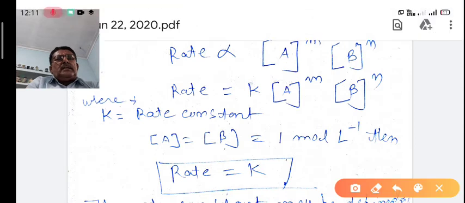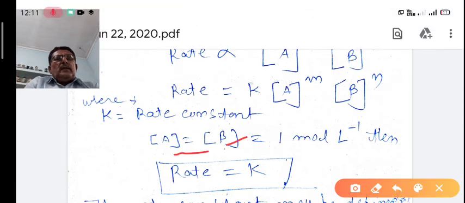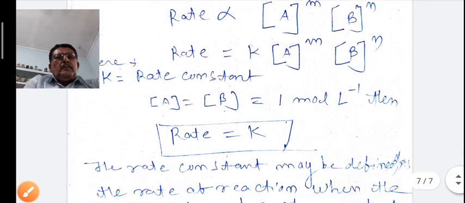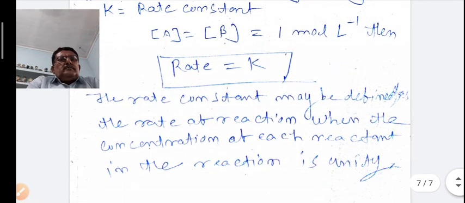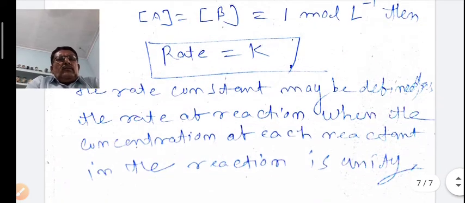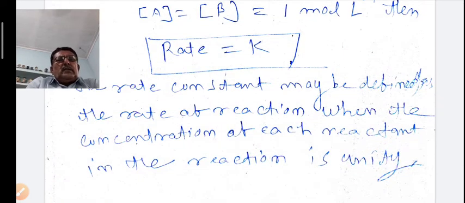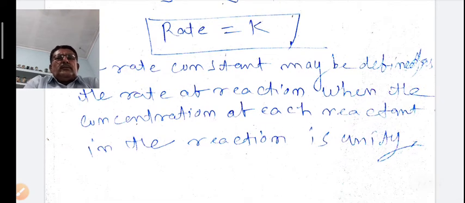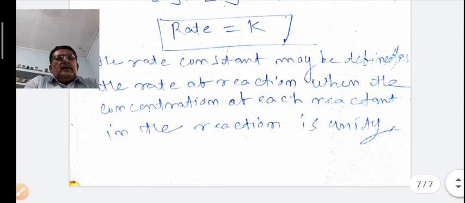If the concentrations of A and B are taken as unity, 1 mole per liter, then the rate is equal to K. If A and B are taken as 1, the rate will be equal to K. That is, the rate constant may be defined as the rate of reaction when the concentration of each reactant in the reaction is taken as unity.